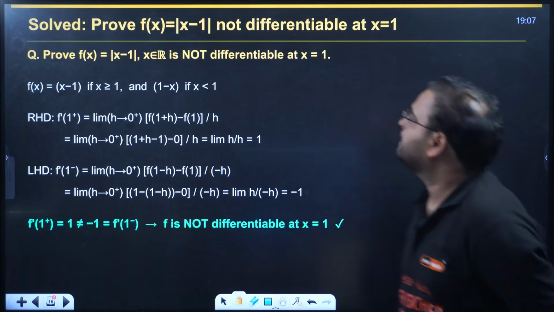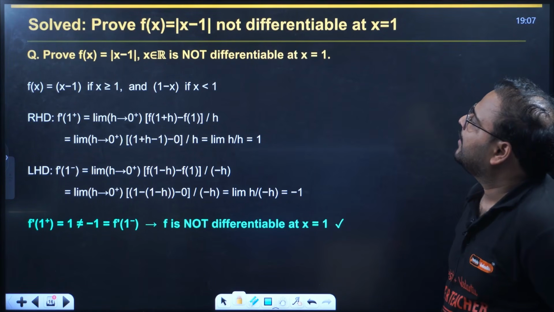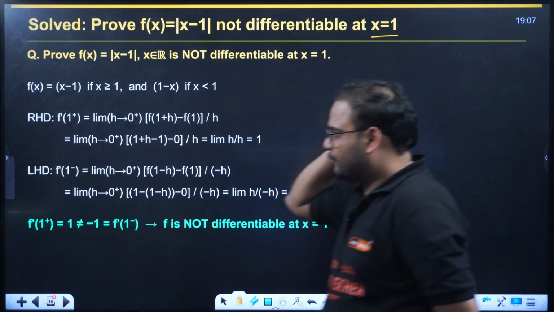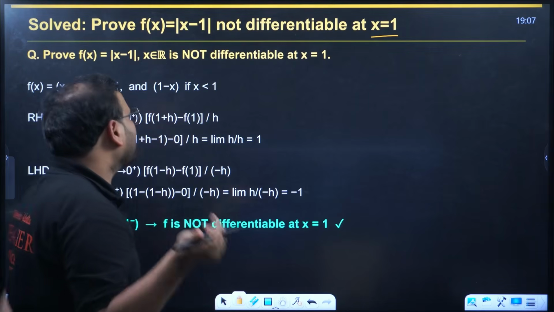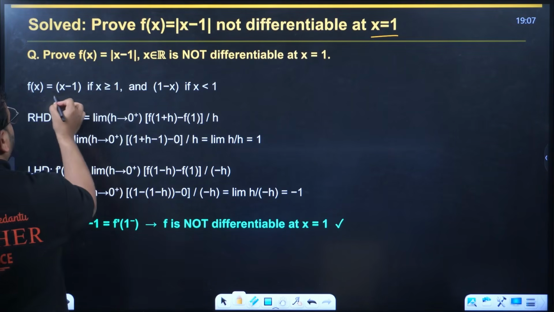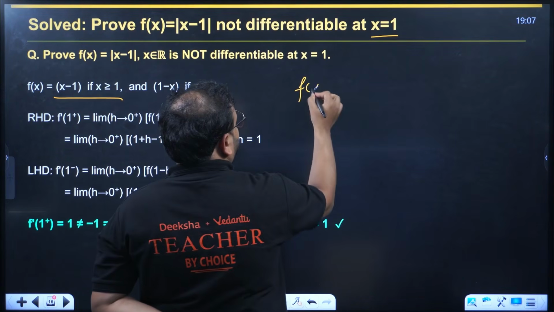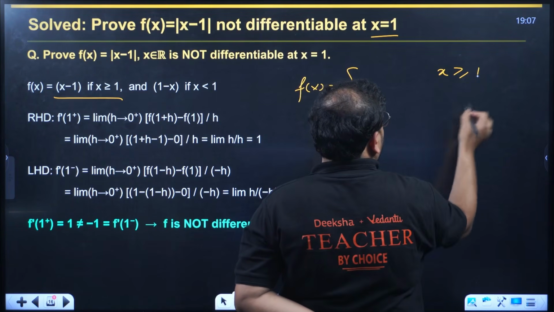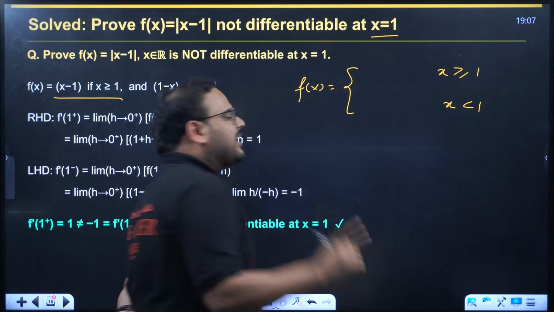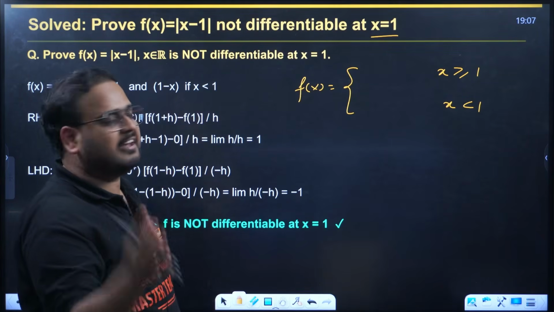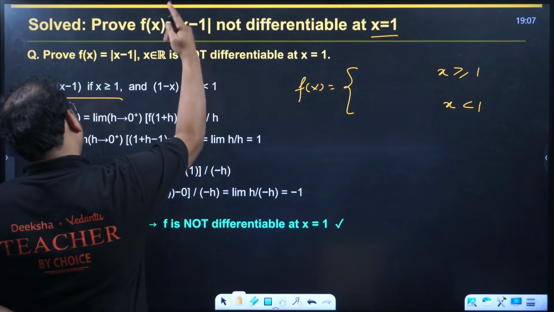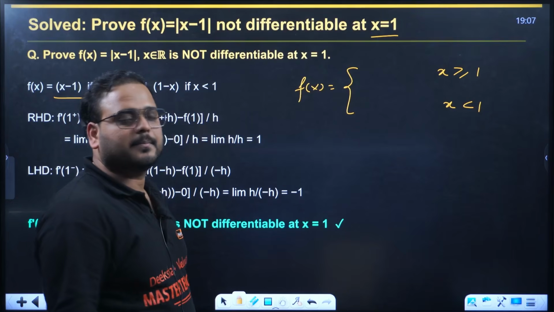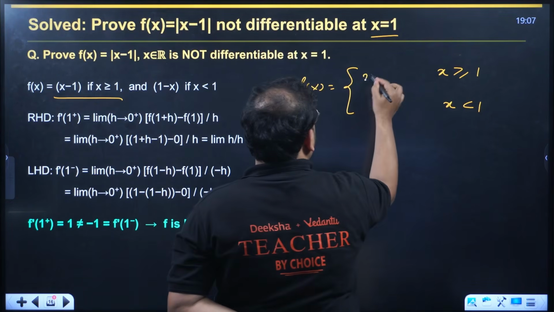Solved, prove f of x equals mod of x minus 1 is non-differentiable at point 1. At point 1. How do you solve it, sir? Simple. So if you look at the branching, the critical point is given as 1, means when x is more than 1 or x is less than 1. When x is more than 1, take a value 2, 3, 5. 2 minus 1, 1. 3 minus 1, 2. 5 minus 1, 4. All these are positive in nature. If it is positive, means it will open like this only.